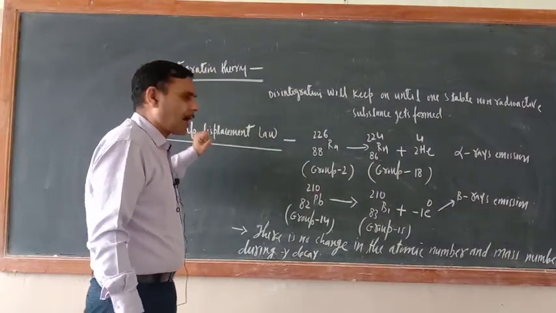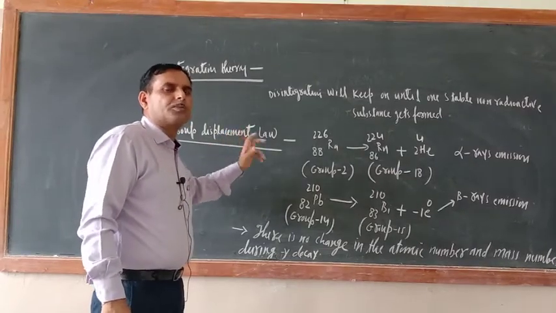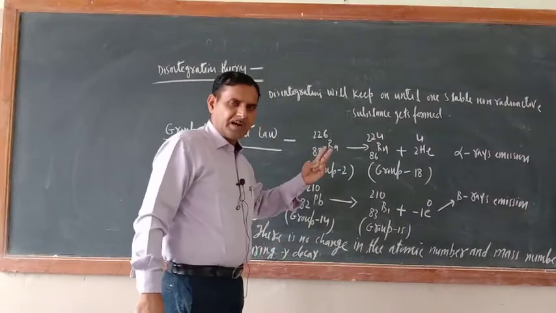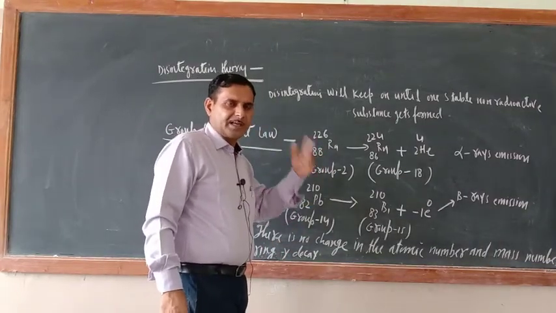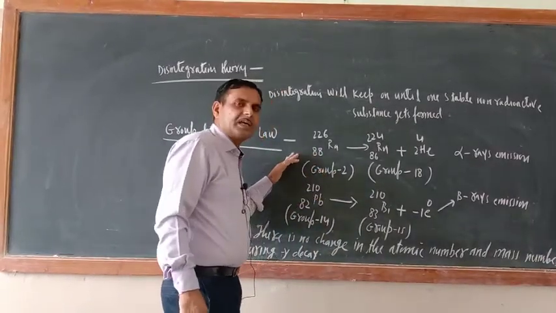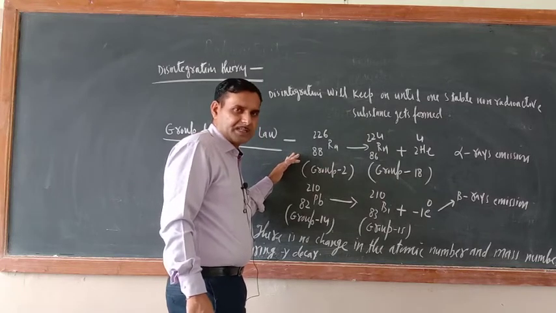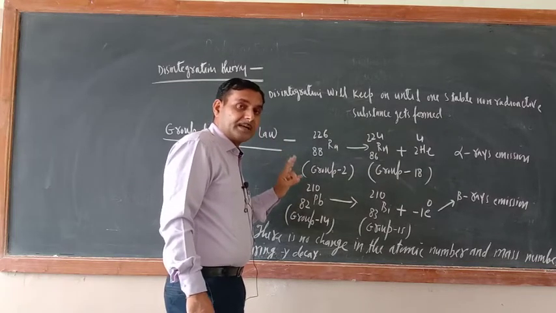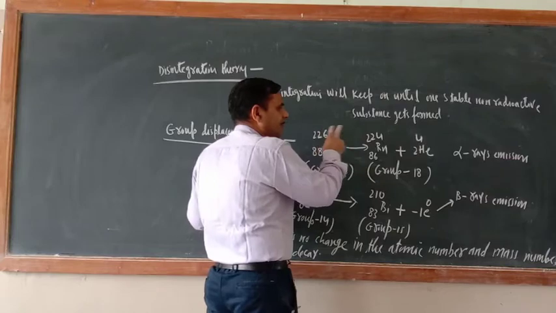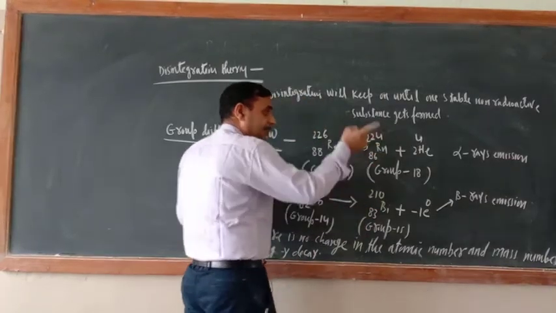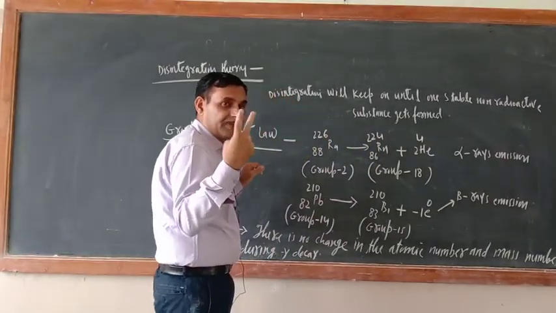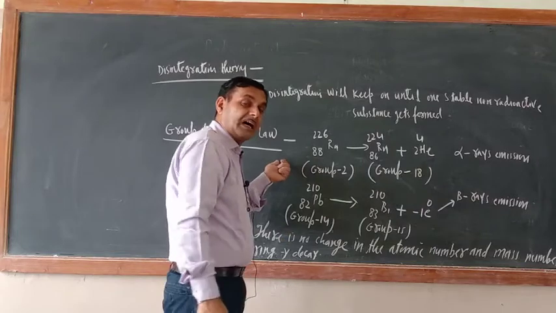Now there is one more law, group displacement law. What do you mean by group displacement law? Very easy, just see. There are 3 types of decay: alpha decay, beta decay and gamma decay. If there is the emission of alpha rays from the nucleus of a radioactive atom, then its atomic number will be decreased by 2 and mass number will be decreased by 4, and the resulting atom's group will be displaced by 2 to the left of the original substance.